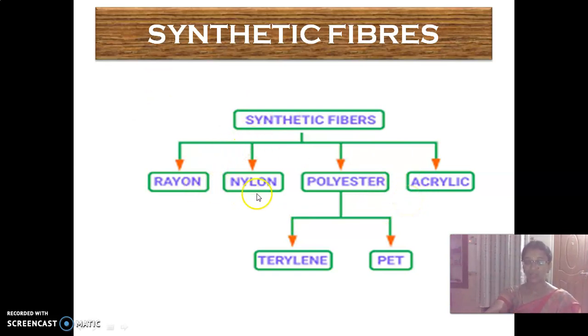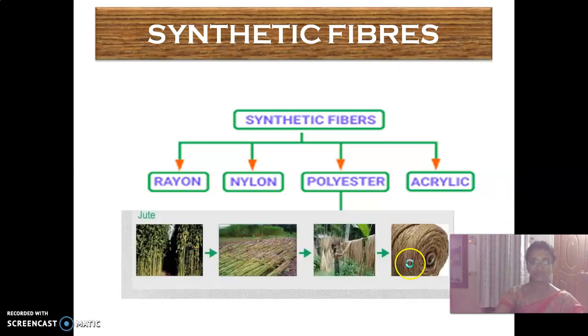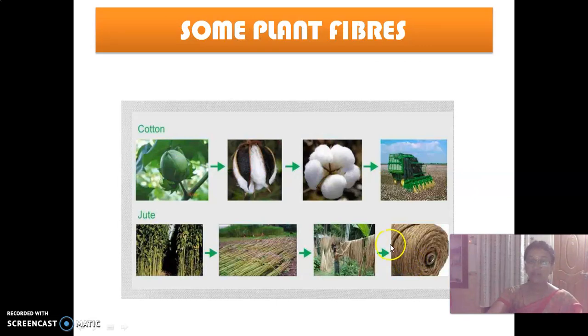They are rayon, nylon, polyester, acrylic, terylene, PET. We have discussed about these PET. Yes or no, children? Yes. So these are plant source of fibers from cotton. So these methods we have discussed, but during this revision we will discuss about these in the next section.